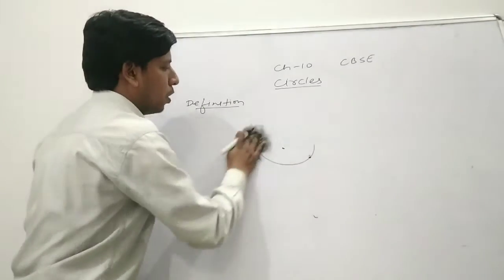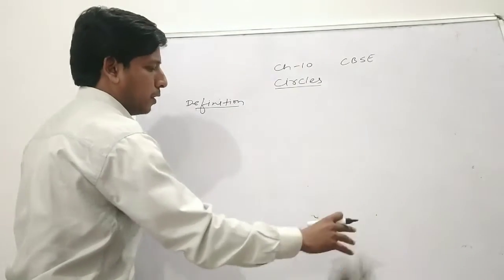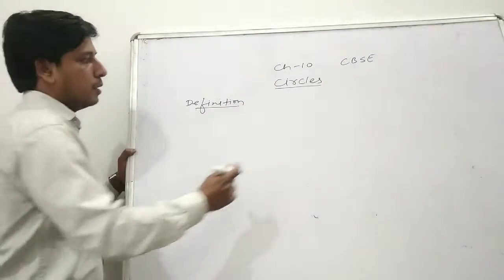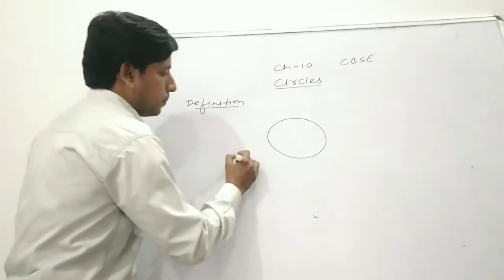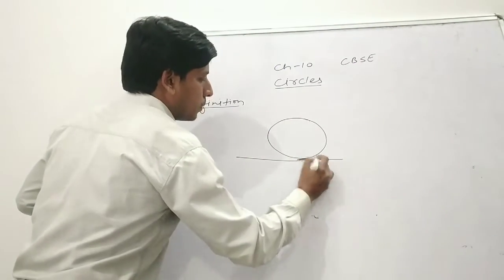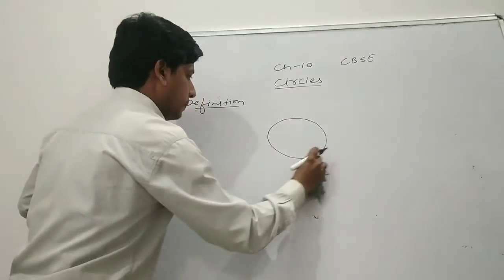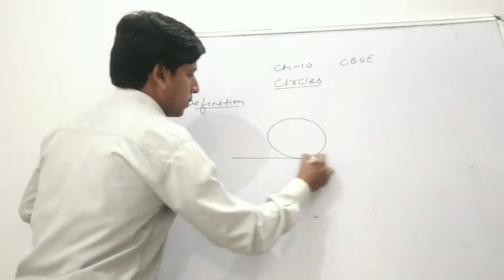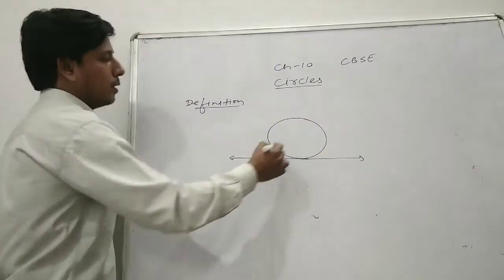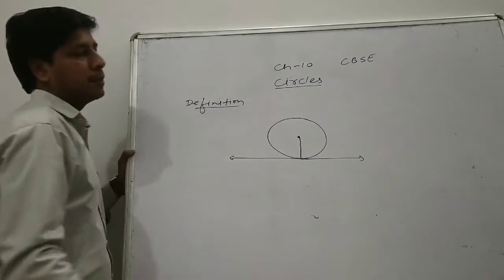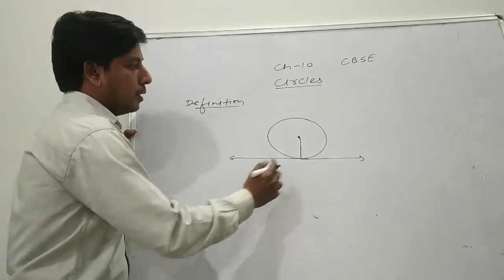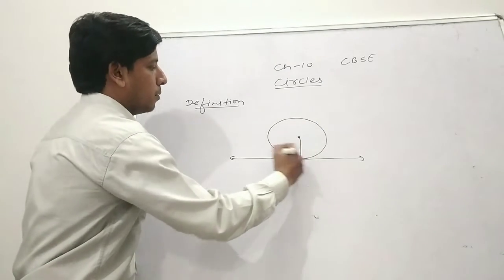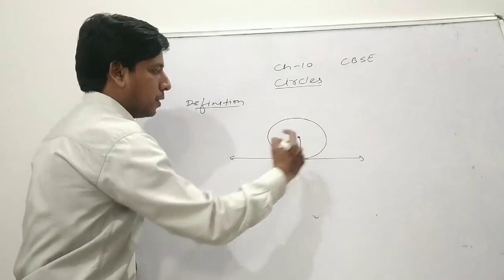Now we are going to talk about some theorems about the circle and tangent. The tangent and the radius of the circle are always perpendicular to each other. We are going to prove it.